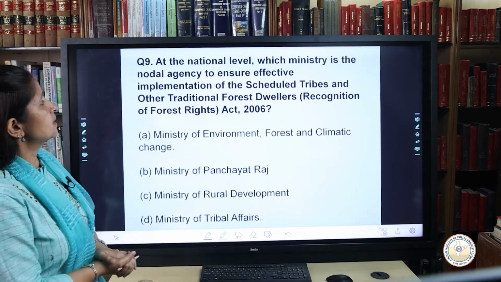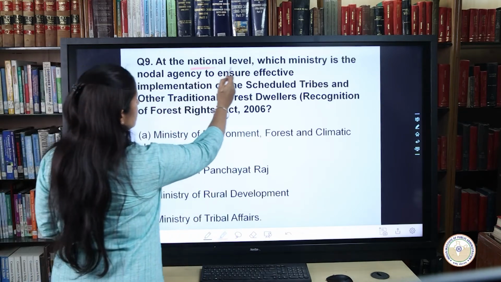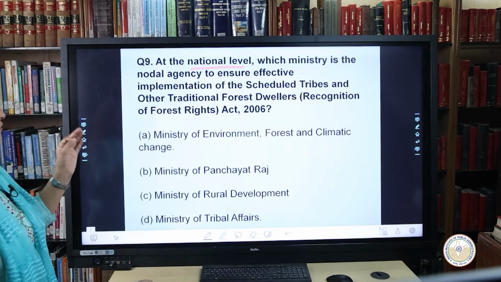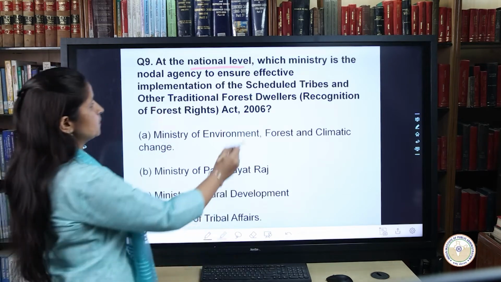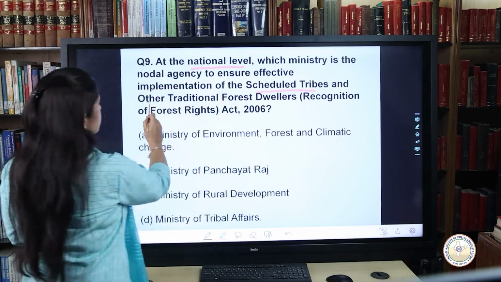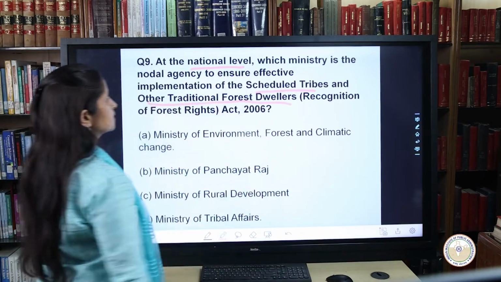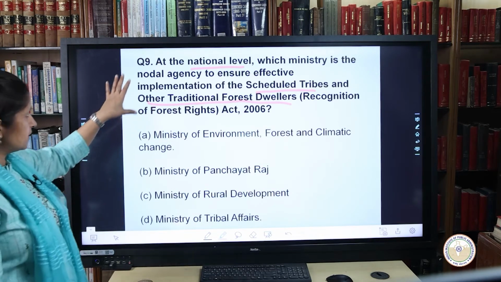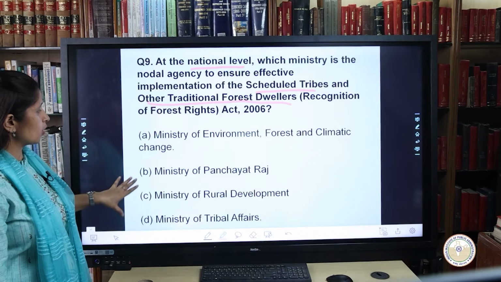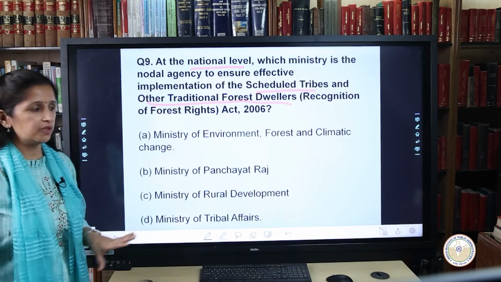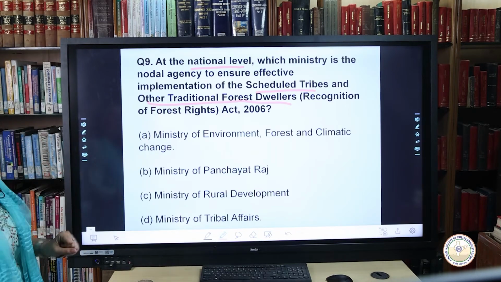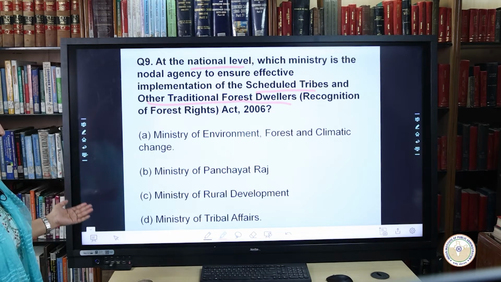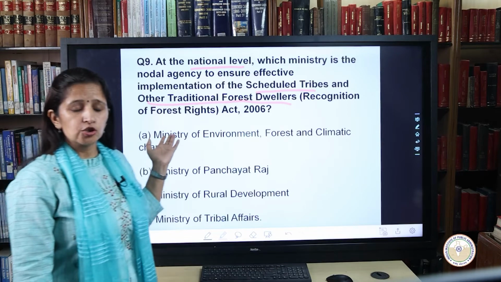Now here the question is, at the national level, which ministry is the nodal agency to ensure effective implementation of the Scheduled Tribes and Other Traditional Forest Dwellers (Recognition of Forest Rights) Act 2006. So keeping this question in mind, there are 4 options given. There are different ministries given. Number 1, Ministry of Environment, Forest and Climate Change, Ministry of Panchayati Raj, Ministry of Rural Development, Ministry of Tribal Affairs. Any guesses to the answer?